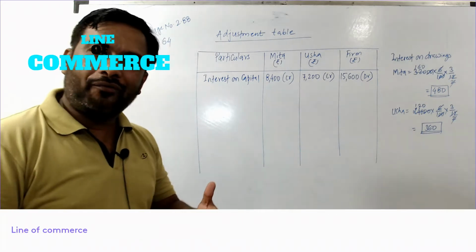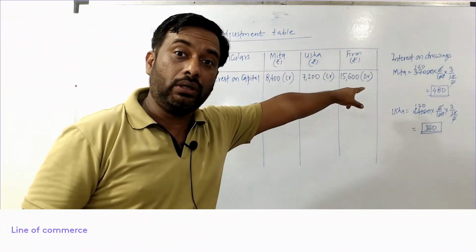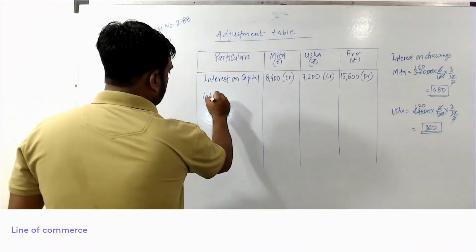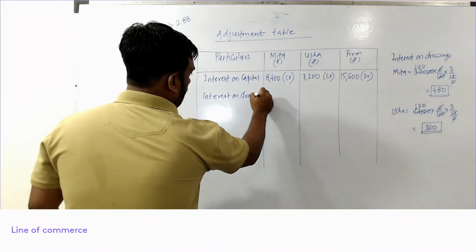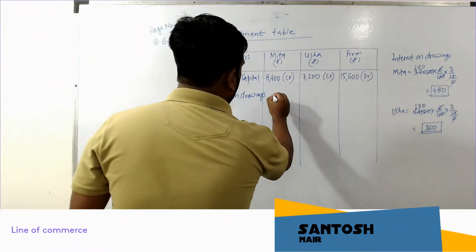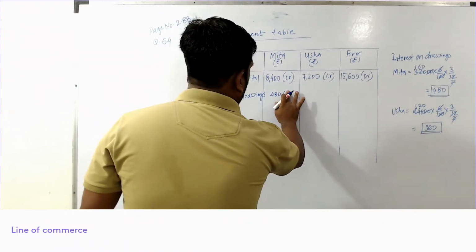So what you have to do is debit it to the partners and credit it to the firm. So let us do that. Interest on drawings for Meeta is 480 rupees debit.